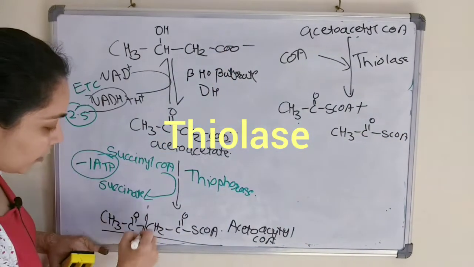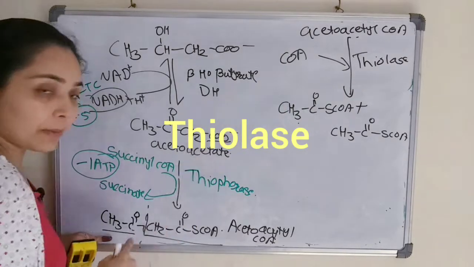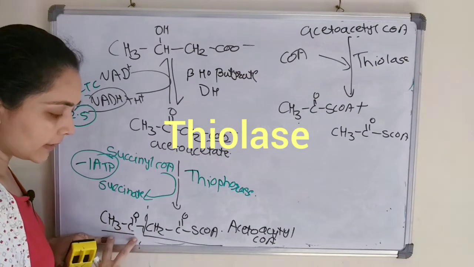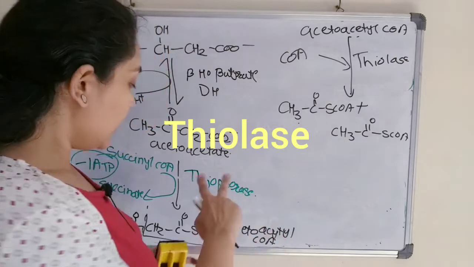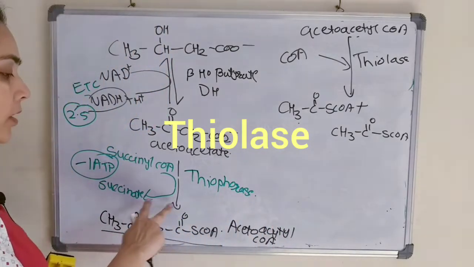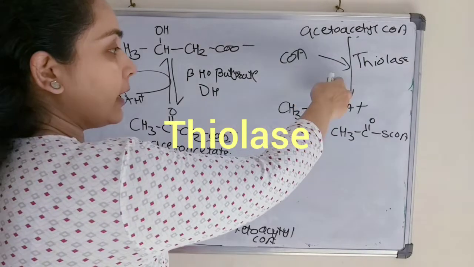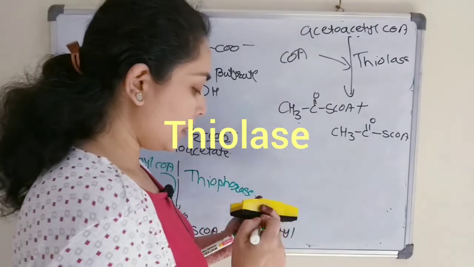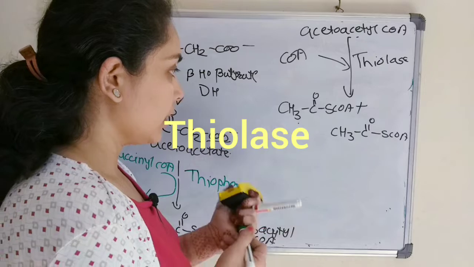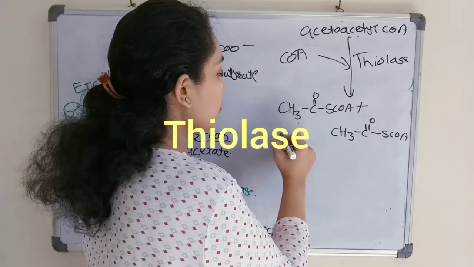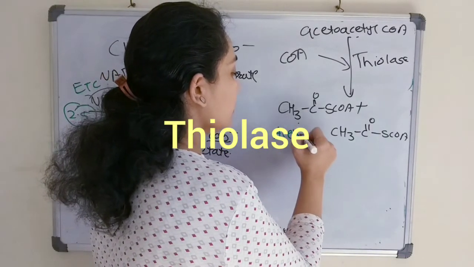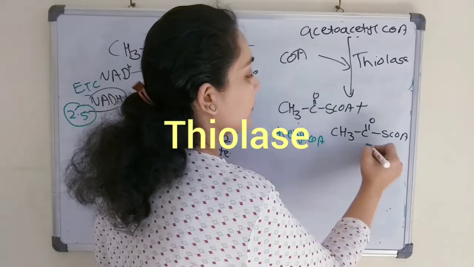So the breakdown will take place here. One coenzyme A will attach here. So one acetyl CoA, two acetyl CoA. So that way this acetoacetyl coenzyme A will break down and we will get 2 acetyl coenzyme A.